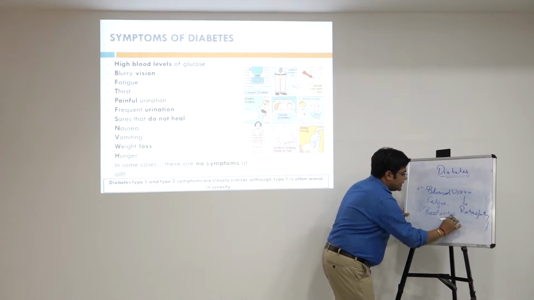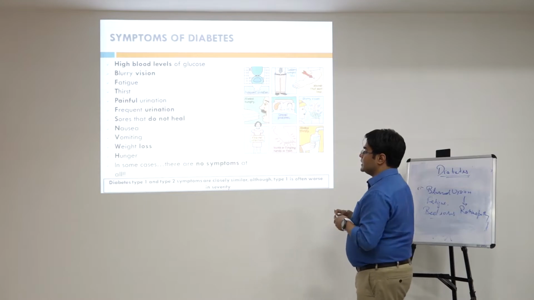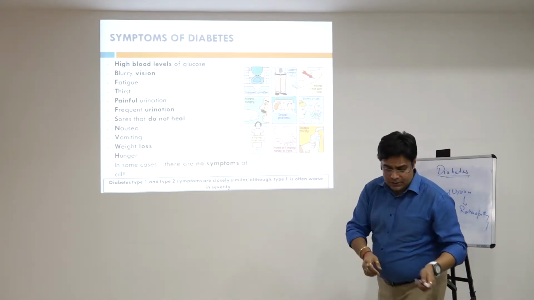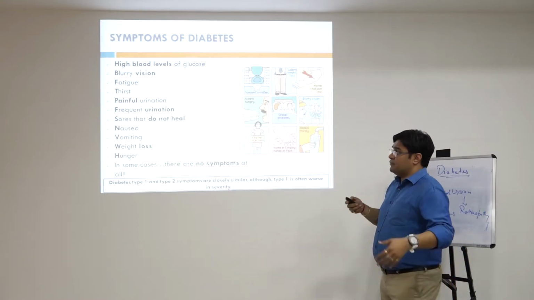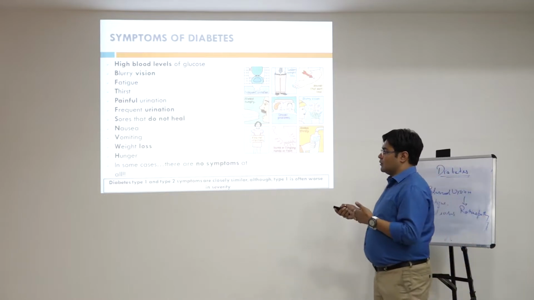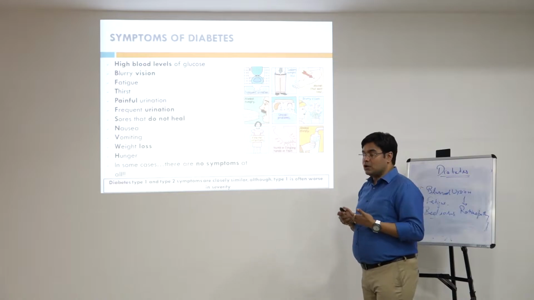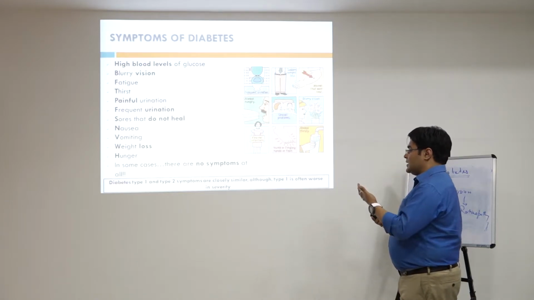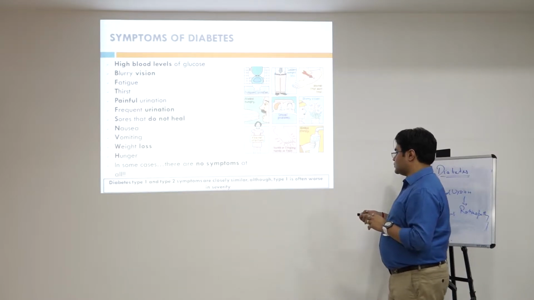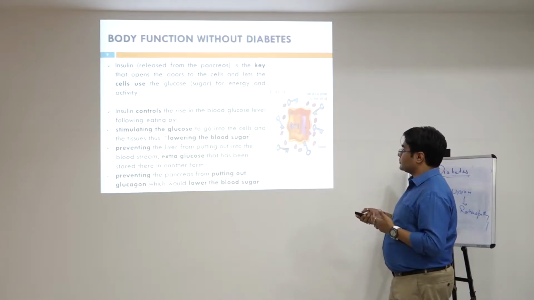So there is a varied number of symptoms because of this giant problem of diabetes, among which the most prominent are blurred vision, fatigue, thirst, painful and frequent urination, sores that do not heal, nausea, vomiting, weight loss, and hunger. The basic problematic thing is that in some cases there are no symptoms. Normally type 1 and type 2 diabetes symptoms are almost similar, although the symptoms of type 1 diabetes are more worsened.